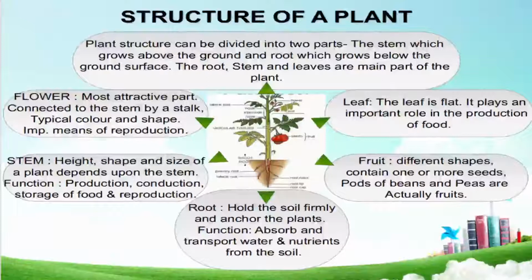Next we see the stem. The stem determines the height, shape and size of the plant. It depends upon the stem how the plant is. Okay. Now the functions of the stem: conduction, production, storage and reproduction.